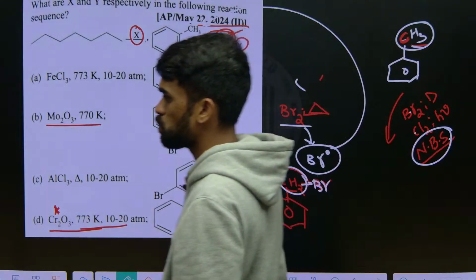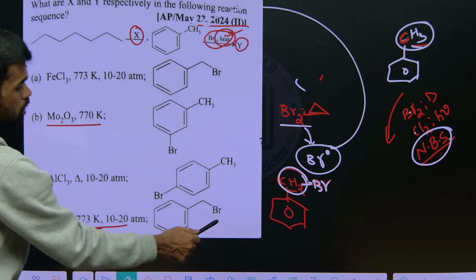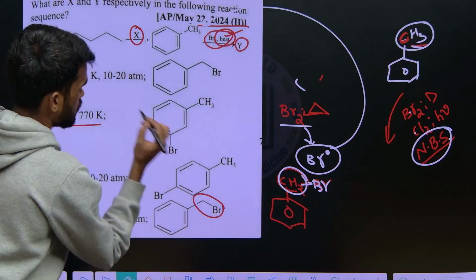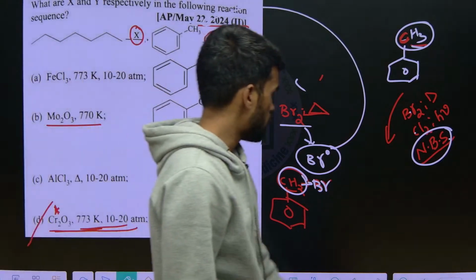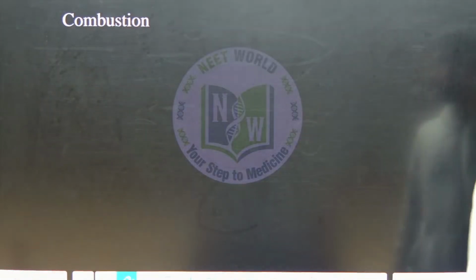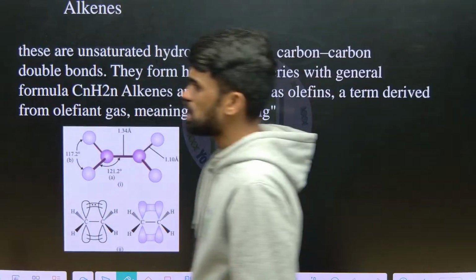Okay, remember these points. So what is the suitable answer for this? Here you have benzylic bromination, and this is aromatization. So X and Y will be these things. So option D will be your answer for the question. Next, combustion reactions we already discussed. Next we need to discuss alkenes.